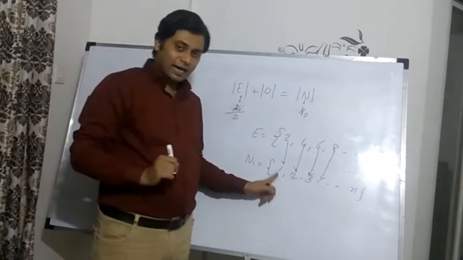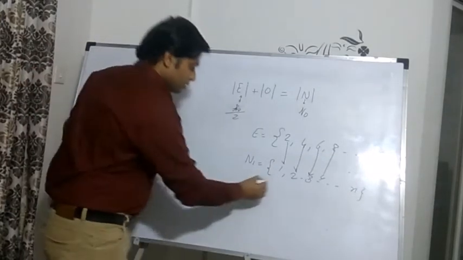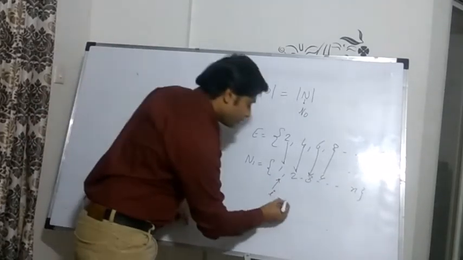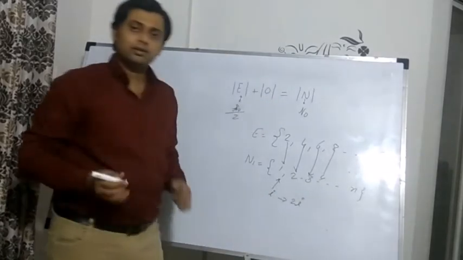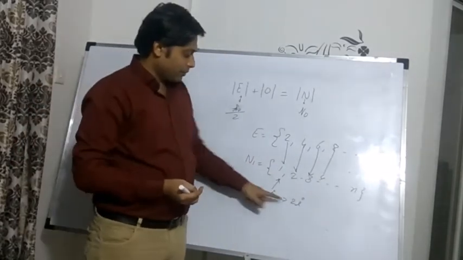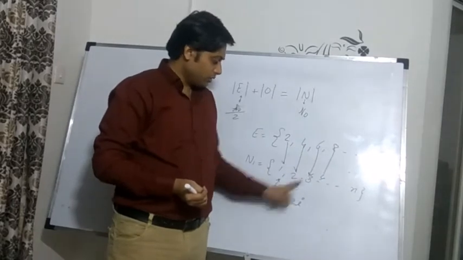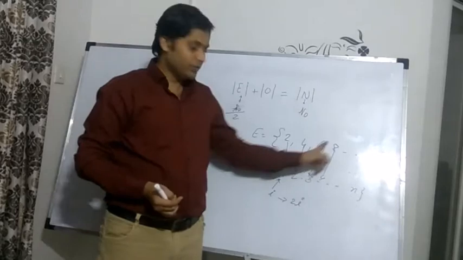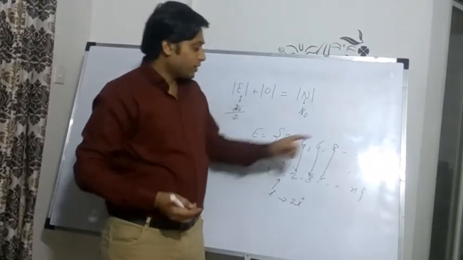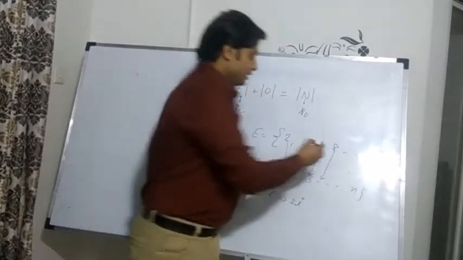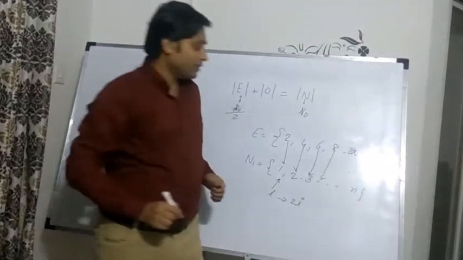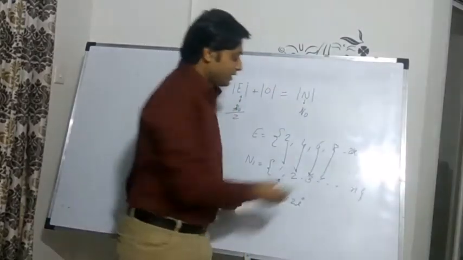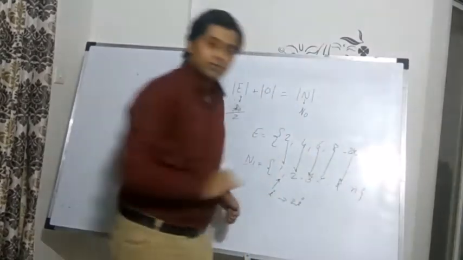So for every i here, that i will get mapped to 2i. So 1 will get mapped to 2, 2 will get mapped to 4, 3 will get mapped to 6, and so on. And for every 2k here, because this is a set of even numbers, it will always be in the form of 2k. So for every 2k here, it will be mapped to some k here.